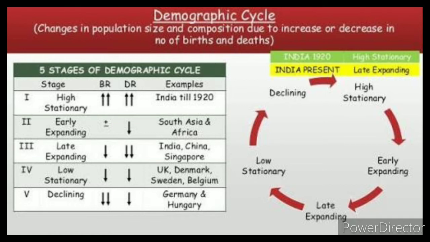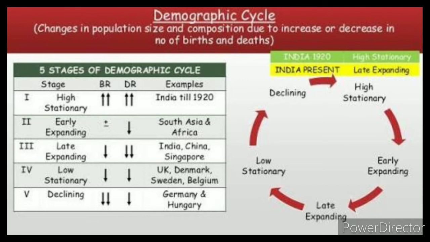So we identified that in the high stationary stage, there is no change in the population.